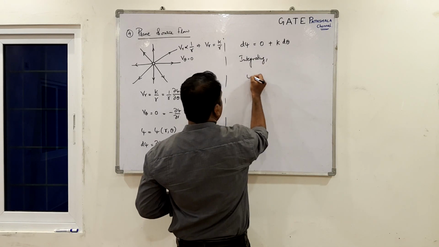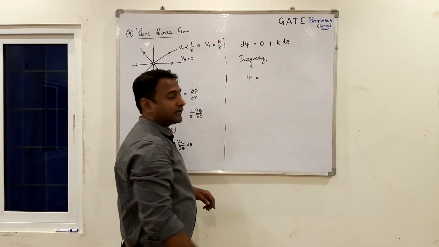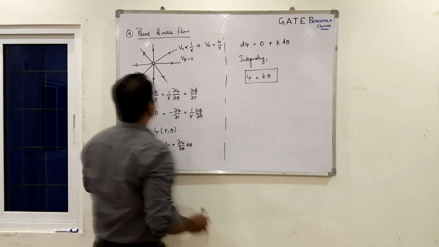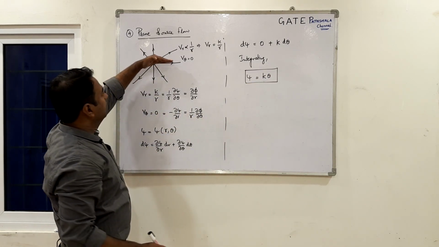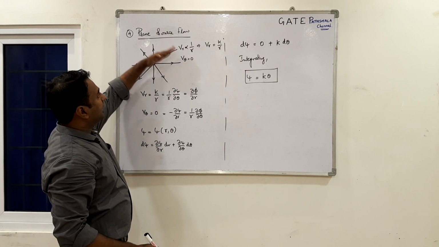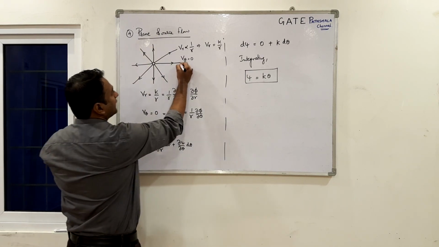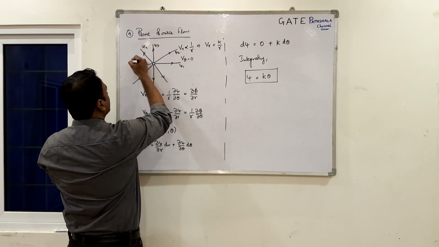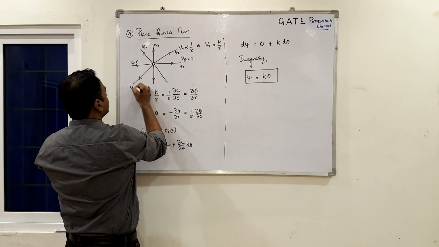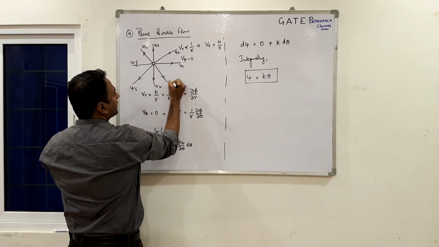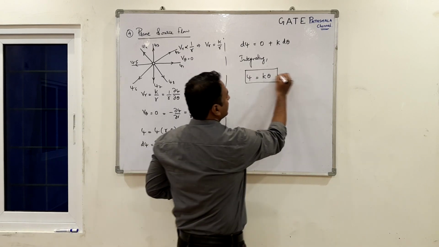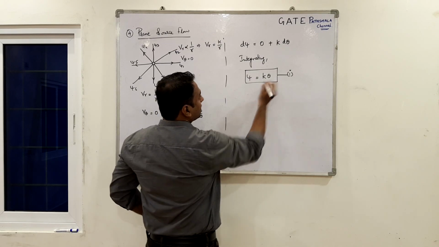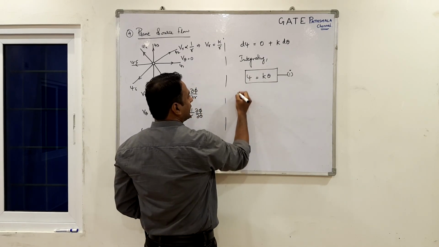what do we get? Psi equals k theta, which I was expecting. I hope everybody was expecting that, because I change different values of theta, I get different streamlines. So these are psi 1, psi 2, psi 3, psi 4, psi 5, psi 6, psi 7, psi 8. So we got our equation 1 for this flow. Now, this is in polar coordinates.